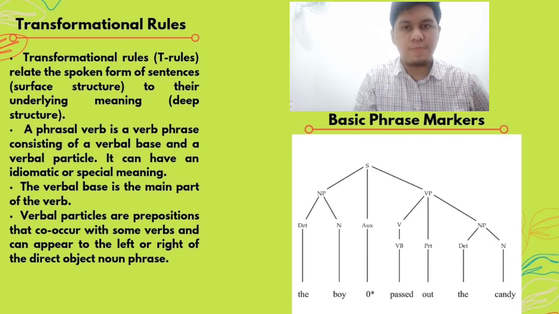I'm going to explain about basic phrase markers. Here is a picture example of basic phrase markers. Let's take a look at the word that the example is. Between the word boy and past, there is an indicator stating that the auxiliary is not represented by a word such as will.